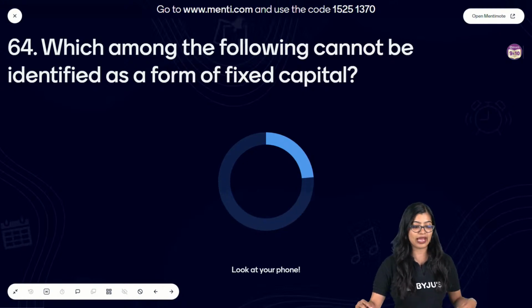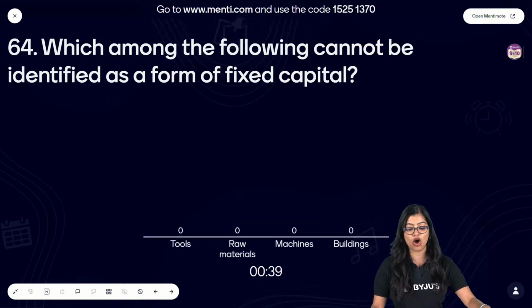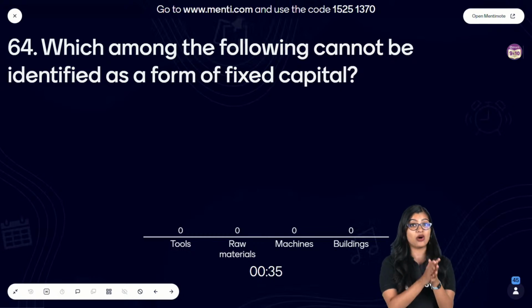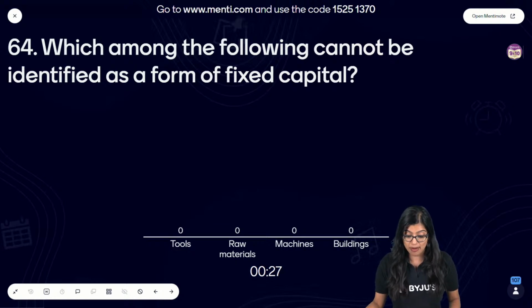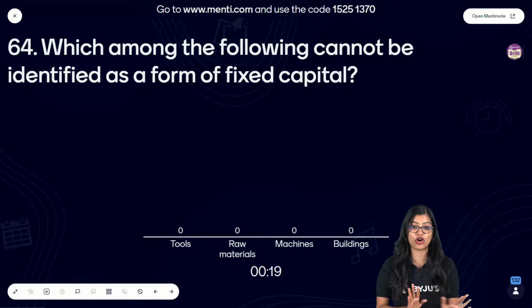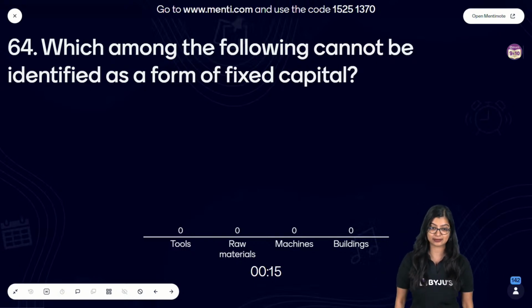Which among the following cannot be identified as a form of fixed capital? So here we're talking about how if we have a piece of land and we want to get started working on that, what among the following is not a fixed capital? You have tools, raw materials, machines, and buildings. Fixed capital. This is there in the second page of your textbook. If you have a look at it, second page, you will be able to find it.